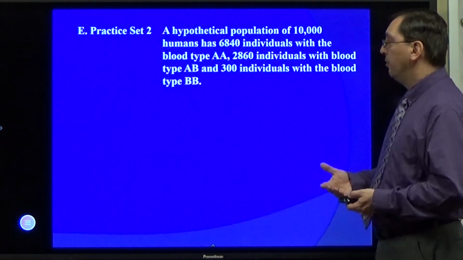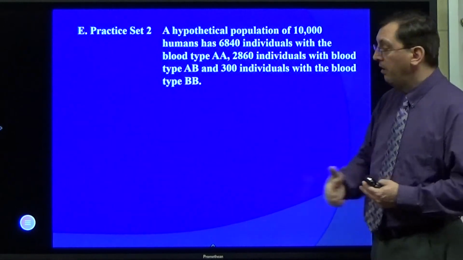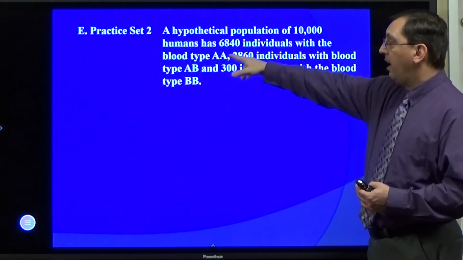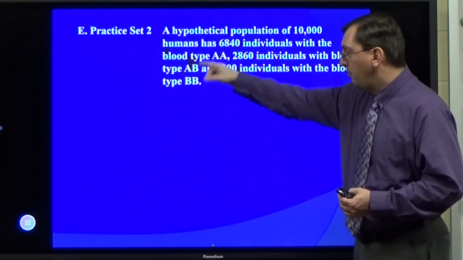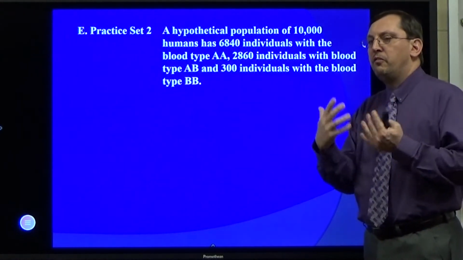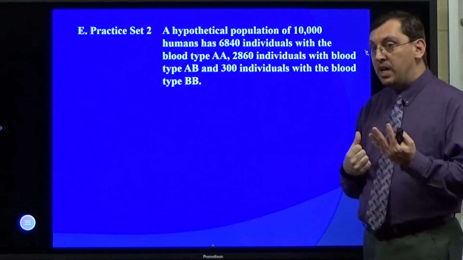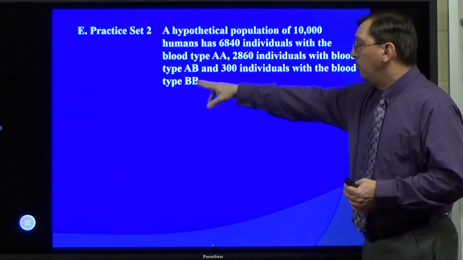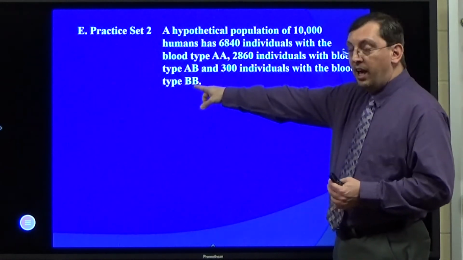So practice set number 2. Hypothetical population of humans, there's 10,000 humans. 6,840 individuals have blood type big A. 2,860 individuals have AB. So I don't have to have the straight big A, little a. I can also do this in the same form this way. I have to change my value a little bit. There's still an A and a B. Those are my two alleles. 3 hundred individuals have the blood type big B. So this is going to be my p squared, my 2pq, and my q squared.